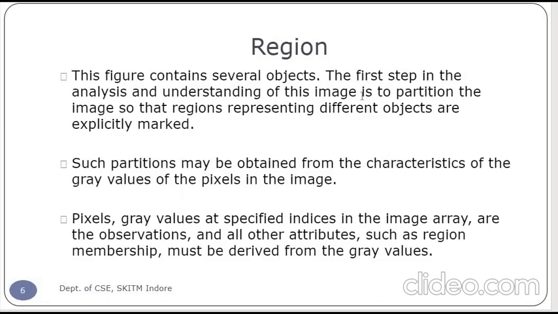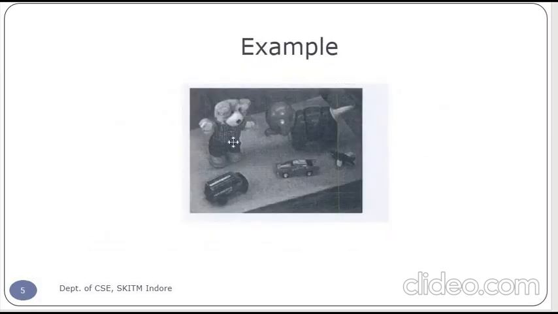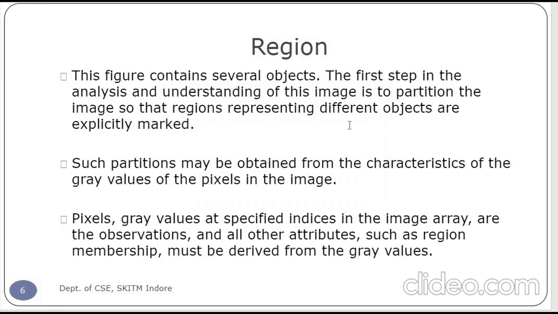The first step in the analysis and understanding of this image is to partition the image so that the regions representing the different objects are marked explicitly. We are partitioning this image so that we can easily identify what objects are there in the image. So we are dividing this image into certain parts.